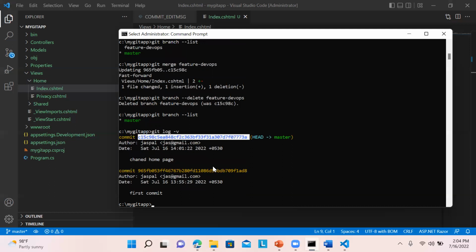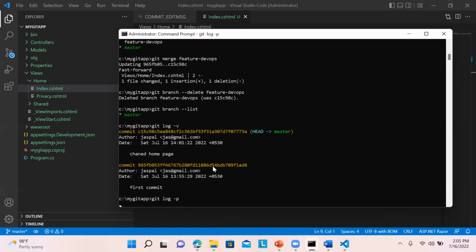One thing we didn't check over here is whether our changes are reflected or not. So we can just simply run dotnet build. And I will come back to that one. Let's see one more command over here, git log -p.